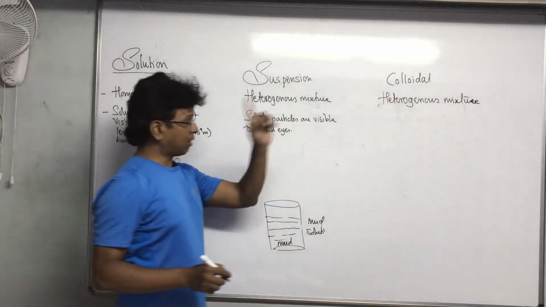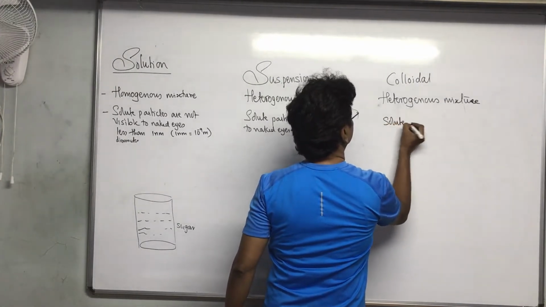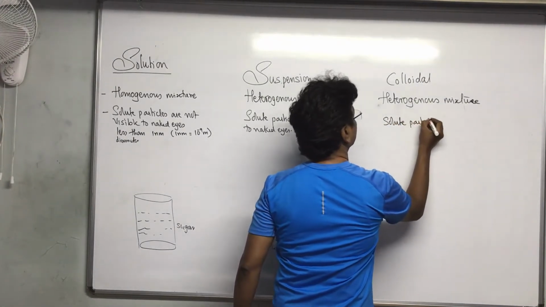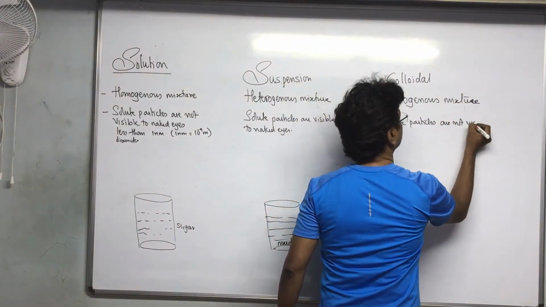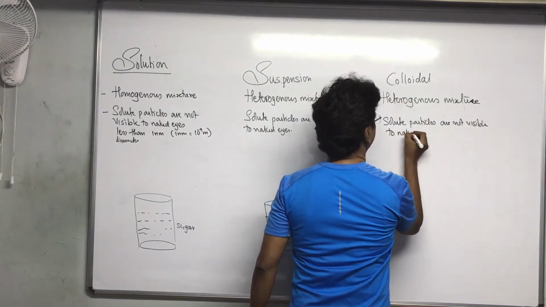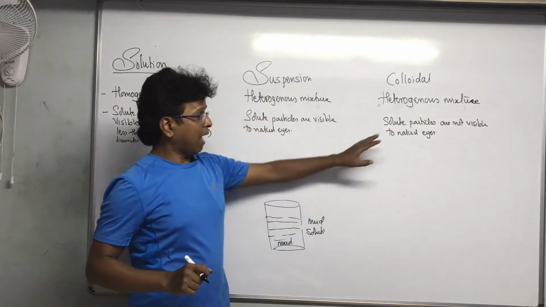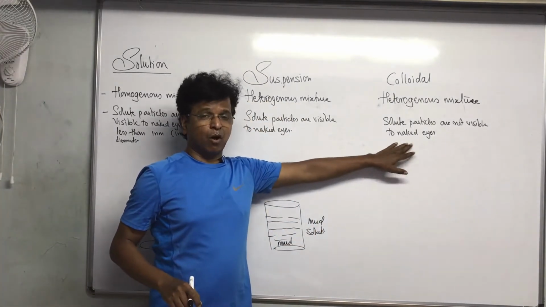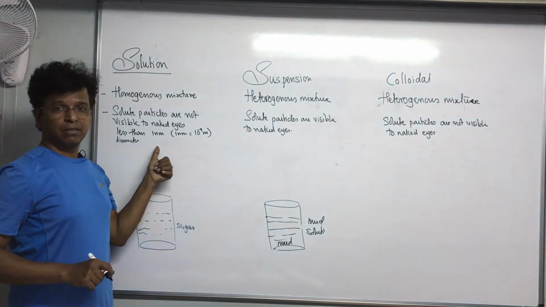Colloidal particles again are not visible. So here solute particles are not visible to naked eyes. But is the size of this the same as the size of solution particles?